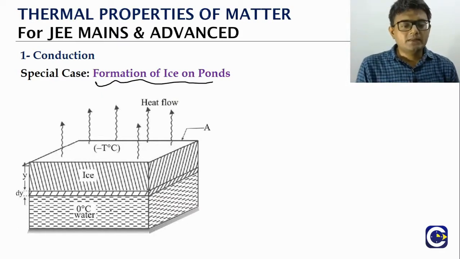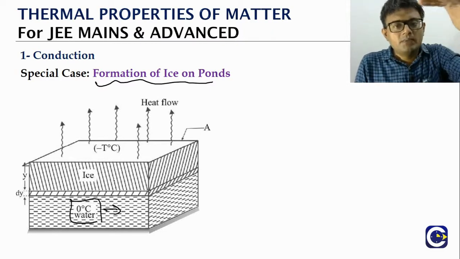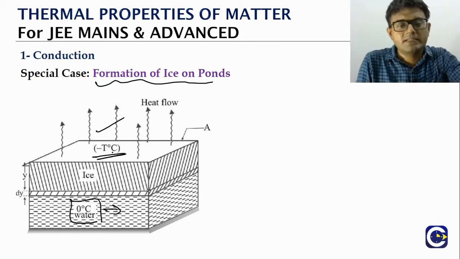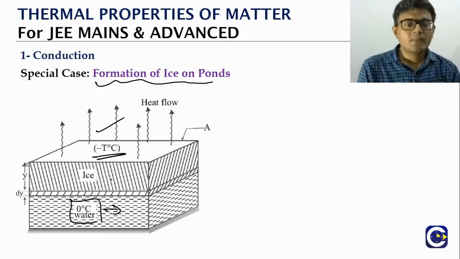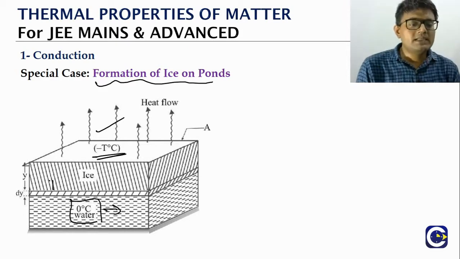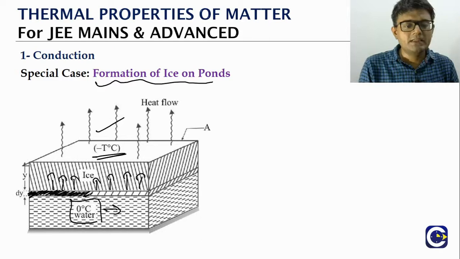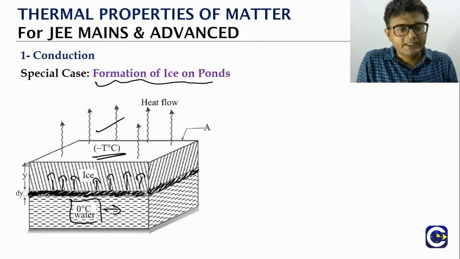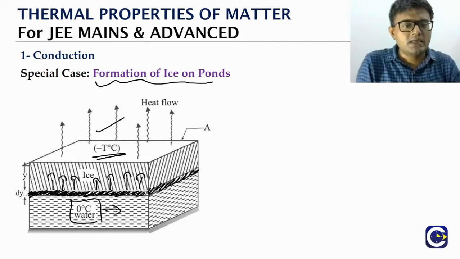So if you look at the pond water to be at 0, the ice will be getting formed on the surface of the water when the outside temperature is lesser. So we will say the outside temperature is some minus T degree Celsius. Now when the ice is getting formed, how would the ice get formed? As the heat is lost by the water near the boundary. So this is the boundary, right? Here at the boundary, the heat will be lost by the water. As it is losing the heat, it will change the phase from water to the solid state, and that heat will be lost to the surroundings.